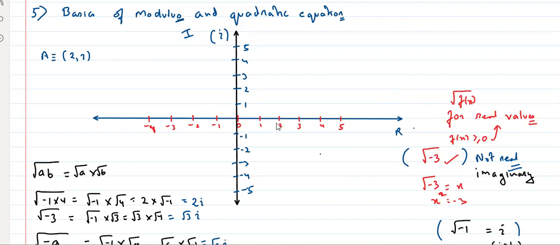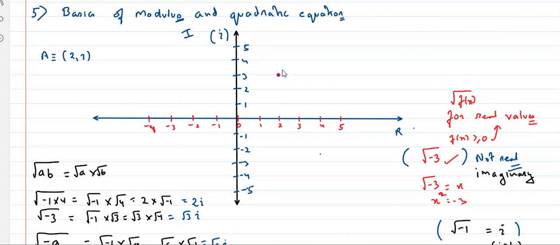Sir, x will be 2. Suhan, it is root of -1, and root of -1 is not a negative value. It is an imaginary value. There's a difference between -1 and root of -1. Got it? Yes, 2 on the x-axis and 3 on the y-axis. So don't you think that this will be this point? Agree? Yes or no?